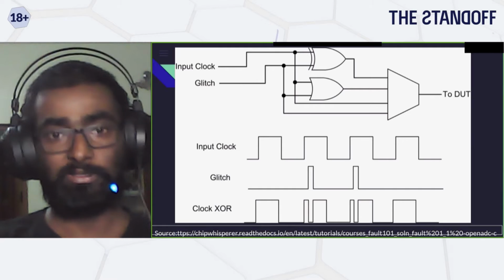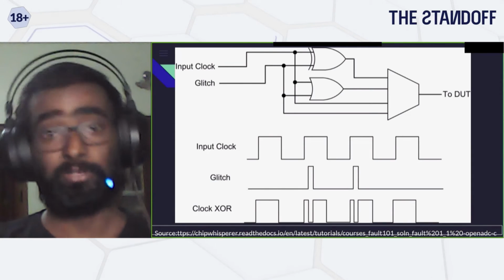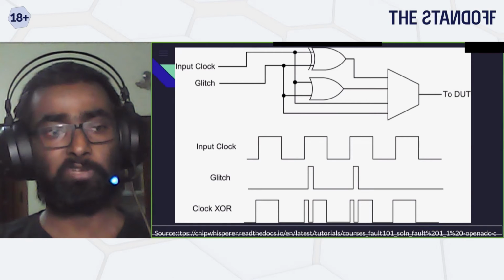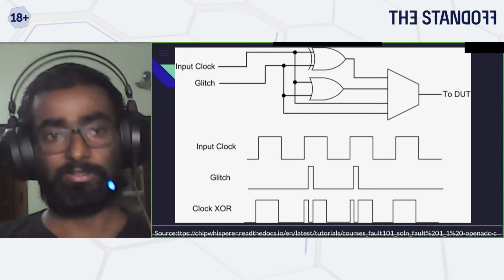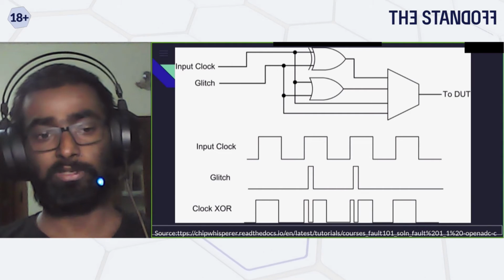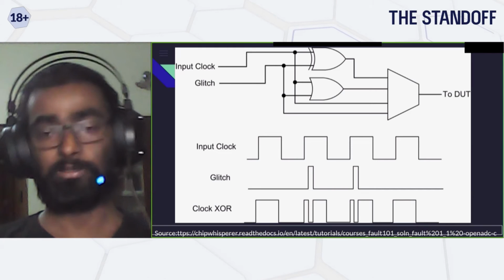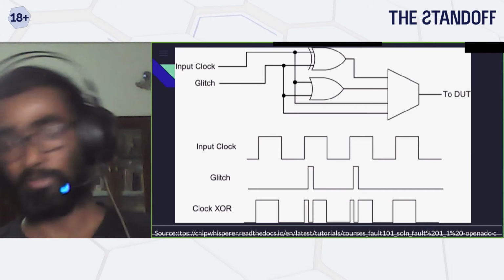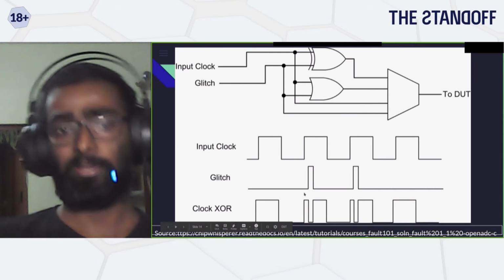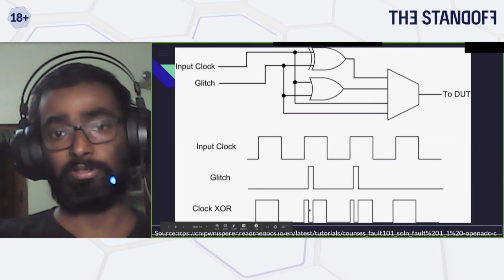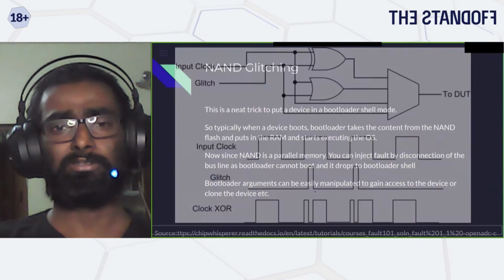The same case applies here, and the challenge is to identify when exactly to glitch. For that, you need to, for example, reverse engineer the firmware or the bootloader to understand the flow. Once you have the firmware, you can know that if I'm entering my password, this goes to this function. And then after a specific clock cycle, you can calculate those time durations. Then you can do a bit of trial and error, and identify where exactly you should inject the fault. So these are mostly almost the same.